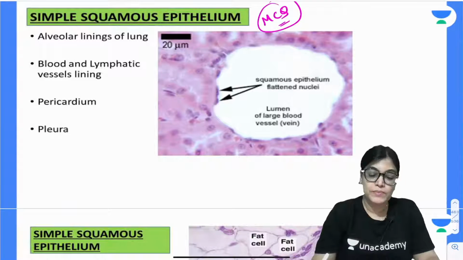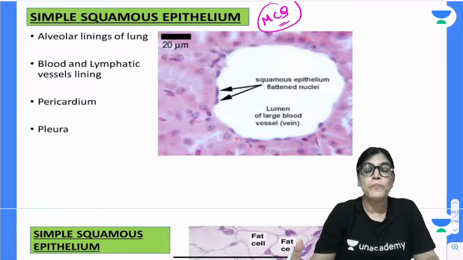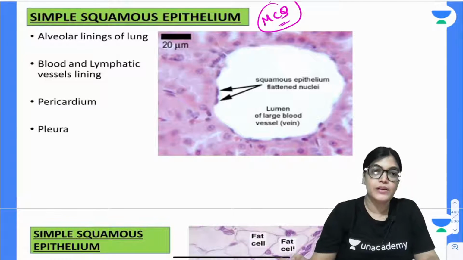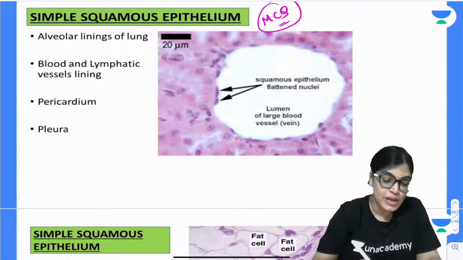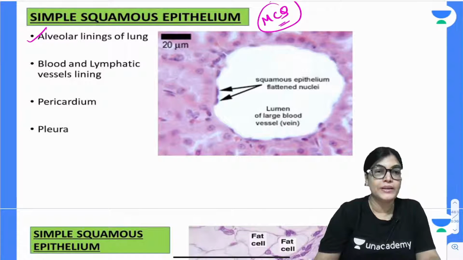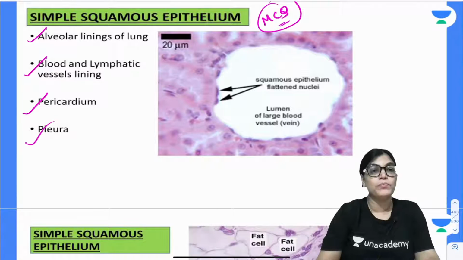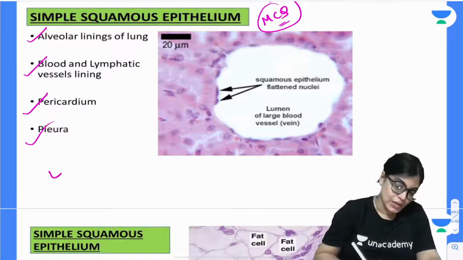So, the most simple one is simple squamous epithelium. When you see it under the light microscope, it will appear like a line. Examples where the simple squamous epithelium is present, it is increasing the absorption. It is present in the alveolar lining of the lung, in the lining of blood vessels, lymphatic vessels, pericardium and pleura. These are all the examples of simple squamous epithelium.